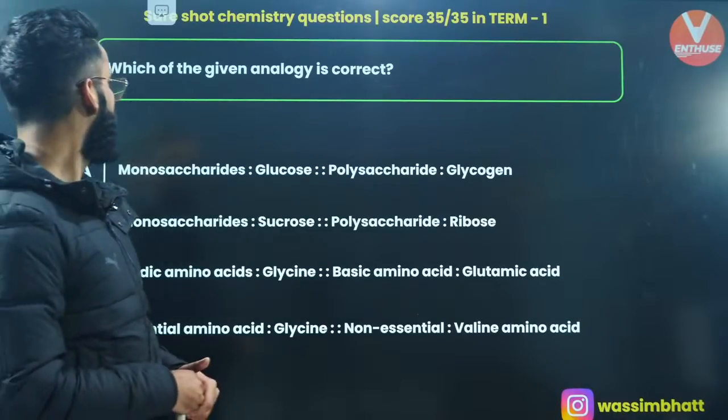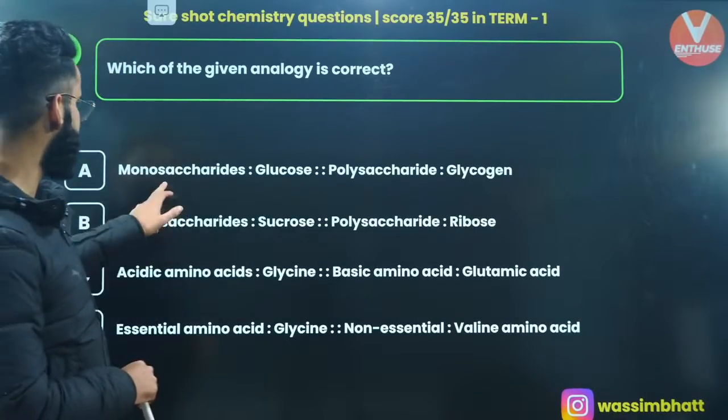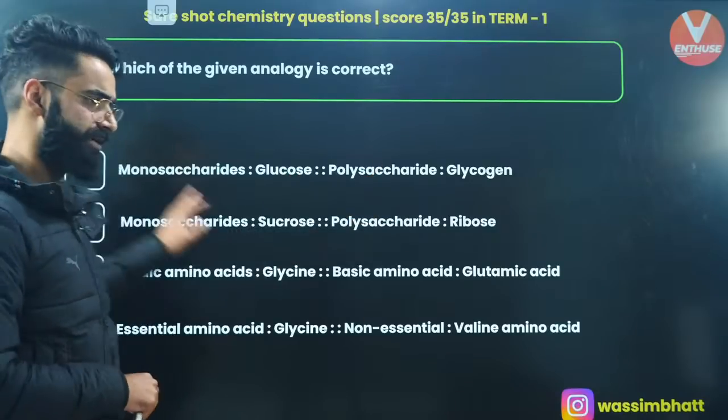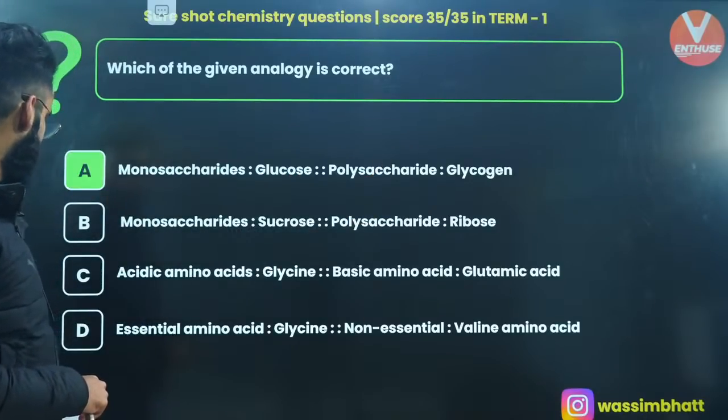Okay, which of the following analogies is correct? Monosaccharides, glucose; polysaccharide, glycogen. Absolutely option 1 only. Yeah? Option 1 only.